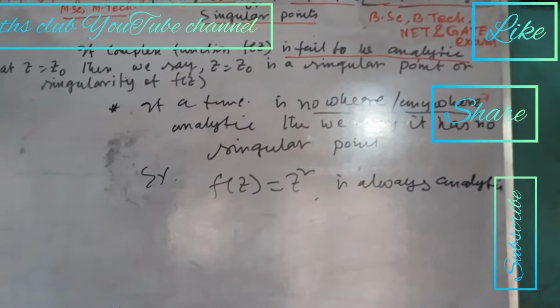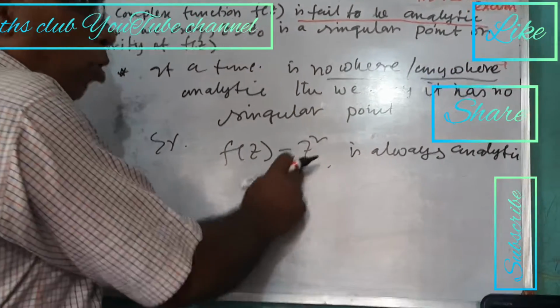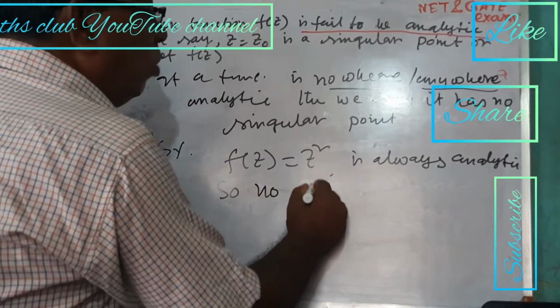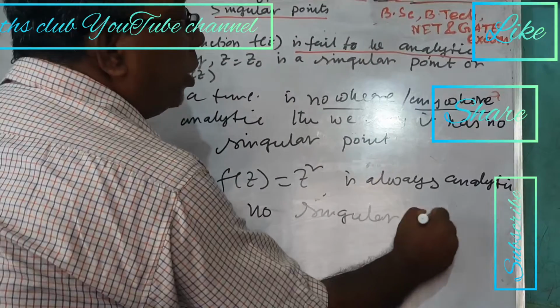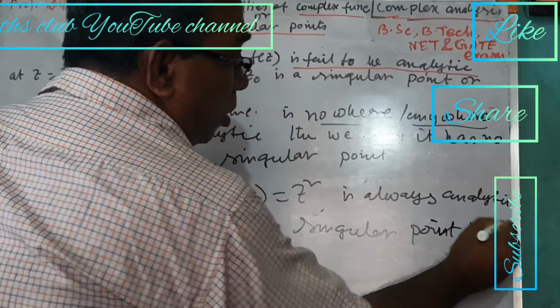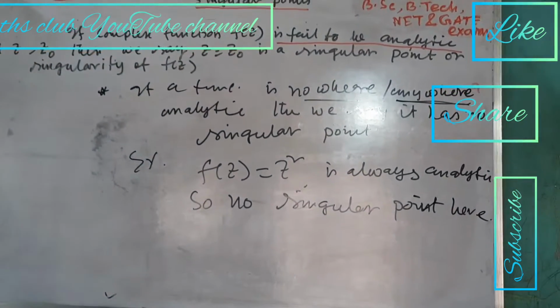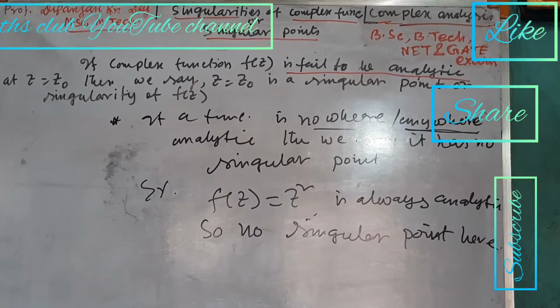You can check by the CR equations; it satisfies the CR equations. It is always analytic, so there is no singular point. That is, if a function is always analytic, then there will be no singular point.